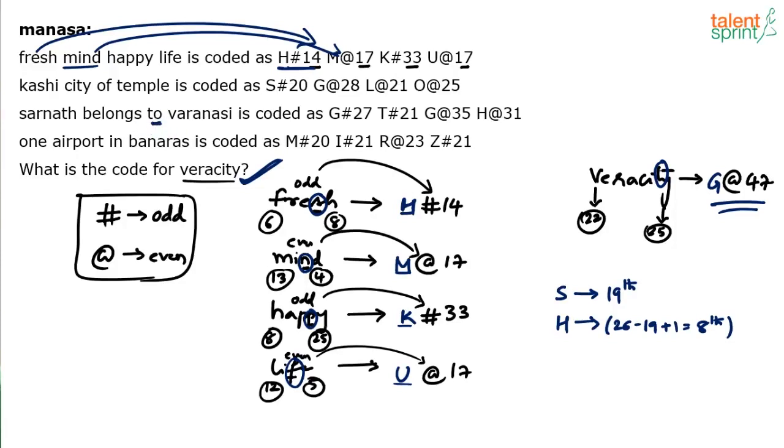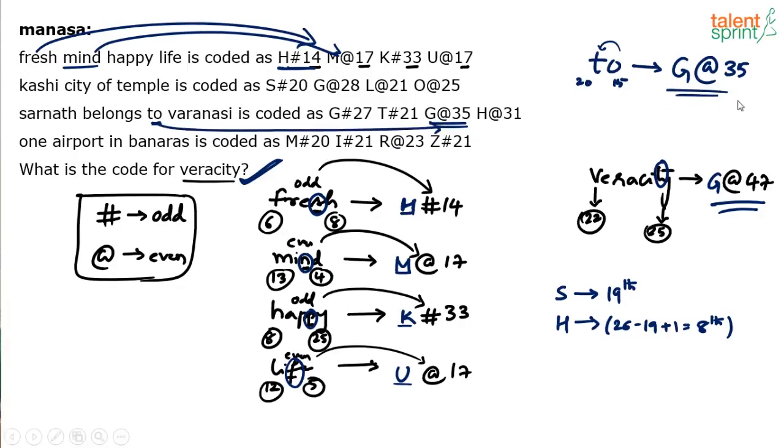For example, what's the code for, let's say, TO? How will you do that? TO, only 2 letters. Just follow the same process. T is the 20th letter, O is the 15th letter, so the number should be 35. There is an even number of letters, so the code should be @. And last but one: since there are only 2 letters, the last but one letter is T. The second letter from the reverse order is T. What is the code for T? 20. Now 20 in the reverse order will be G. So G @ 35. See, G @ 35 is given here. That's what we have got here. So this is how it works.